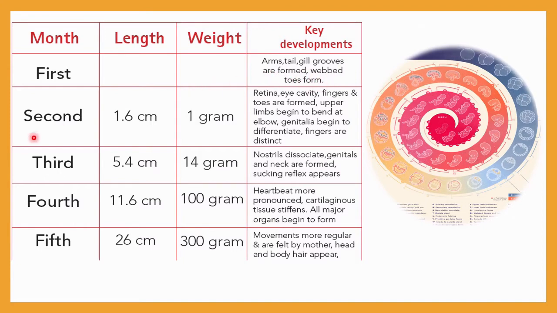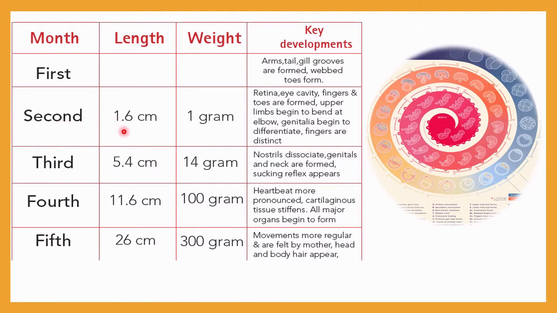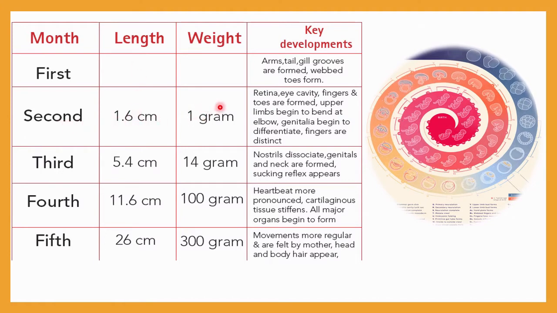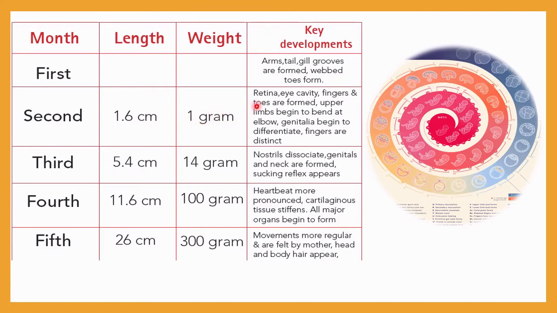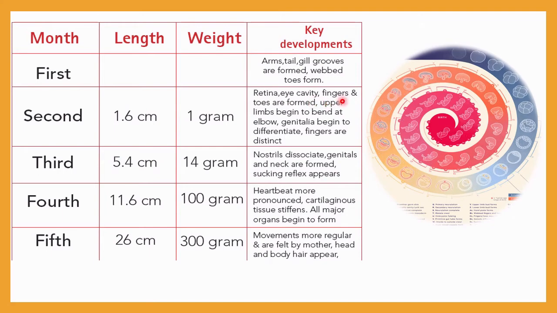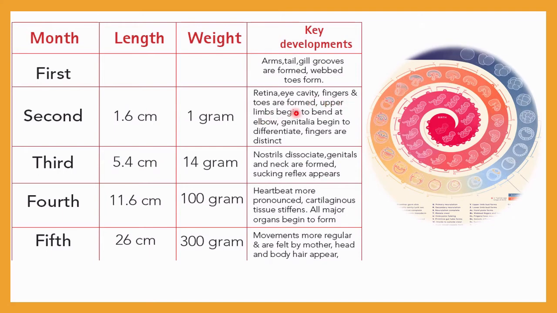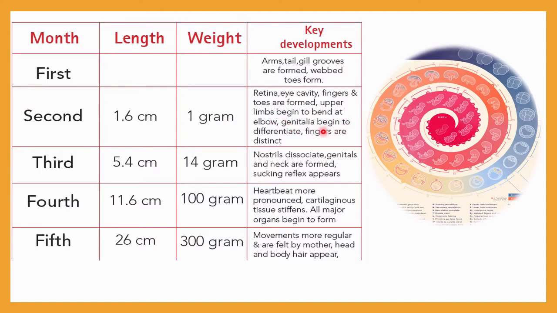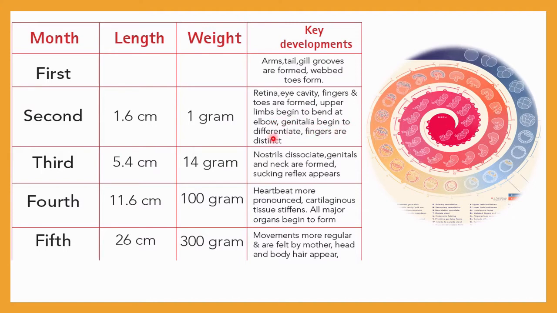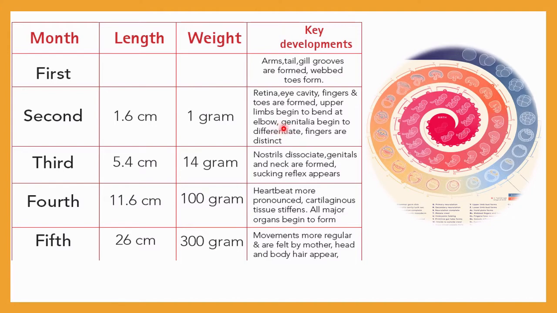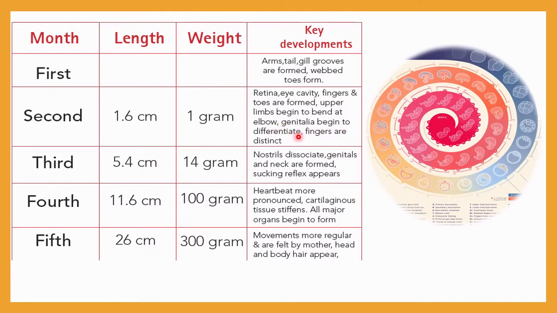Okay, then in the second month of pregnancy you will observe a length of maybe 1.6 centimeter and weight of an embryo maybe 1 gram. Okay, so at that time retina, eye, cavity, fingers and toes are formed. Upper limbs begin to bend at the elbow and genitalia begin to differentiate. It begins to differentiate, not complete. Okay, over here, so don't confuse here. So here genitalia will start developing, not complete.